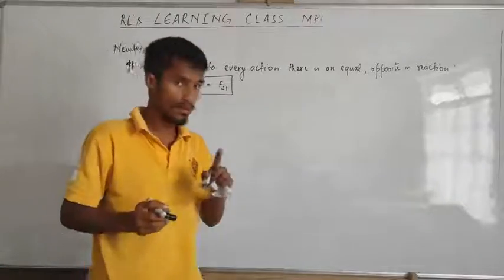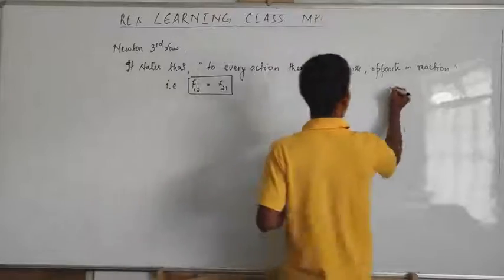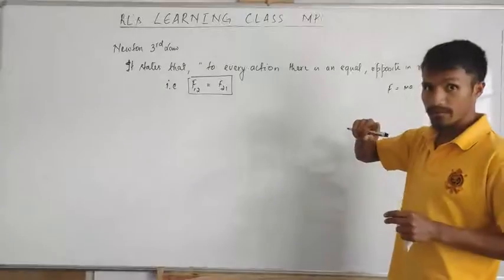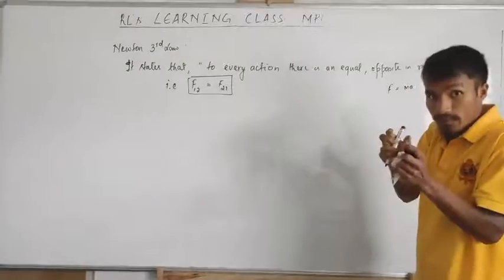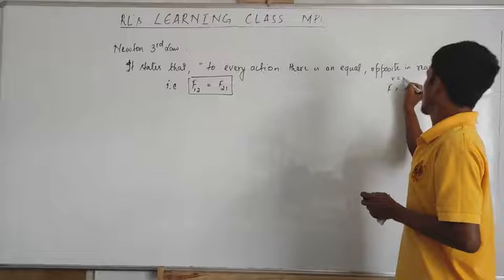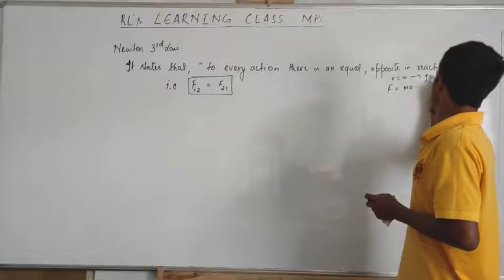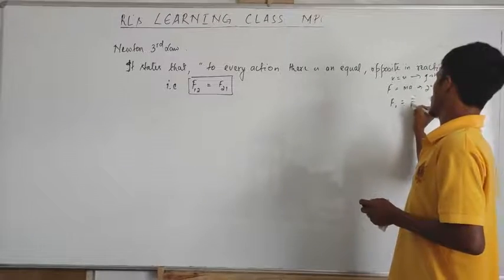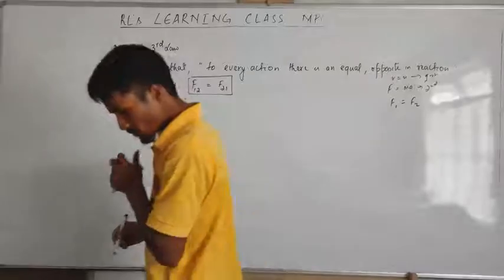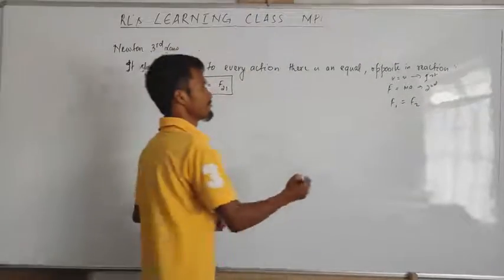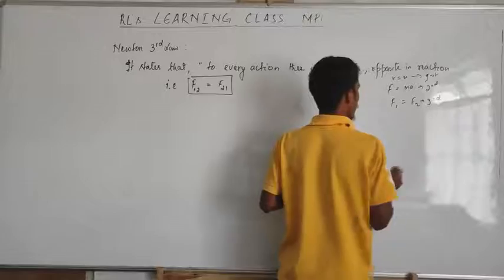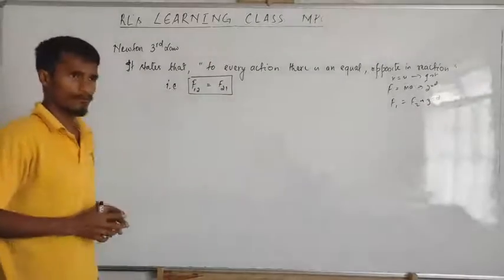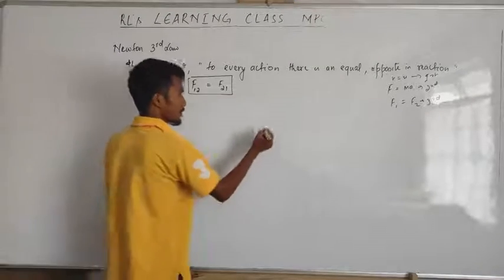These are Newton's laws. Newton's second law: F is equal to ma. For Newton's first law, there's no formula, I just write it as V is equal to U. This is the first law, then this is the second law. Now for the third law, I can write F1 is equal to F2 or Fa is equal to Fb. This is the third law. What does it mean, F12 is equal to F21? Let's see here.